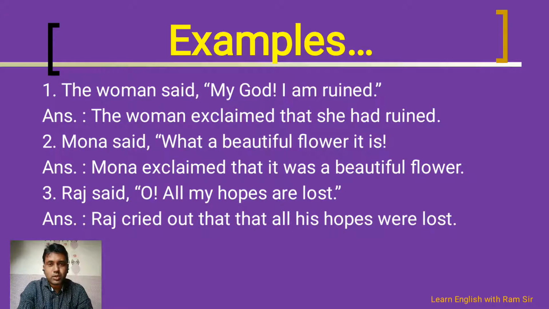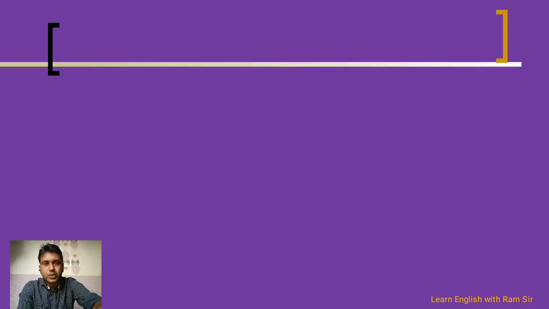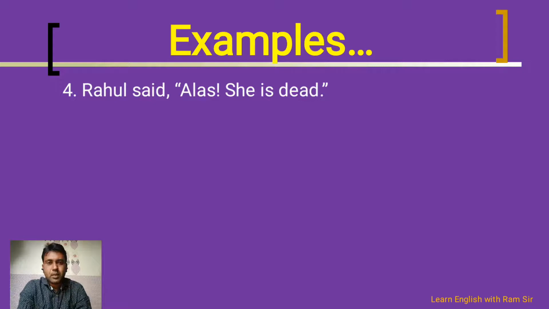I hope you have understood how to convert the sentences. So after discussing the third example, we are going to see three more examples for your better understanding. Rahul said, "Alas, she is dead." Once again, the sentence is in simple present tense. Alas is a word, not a clause, which indicates the exclamation, right? So we need to remove it first. And just think about, she is dead now.